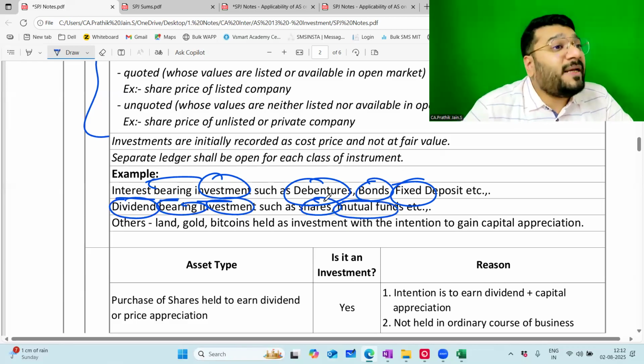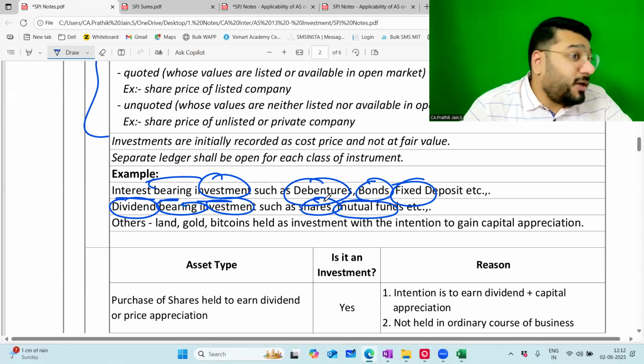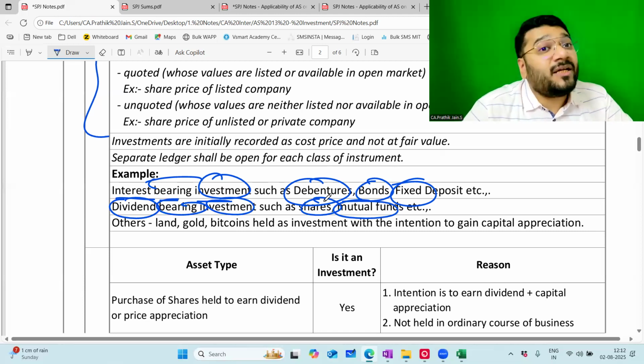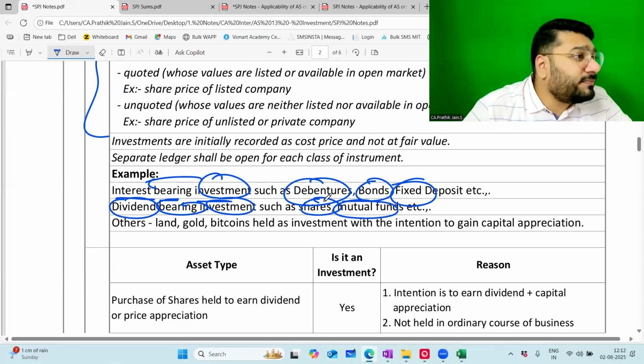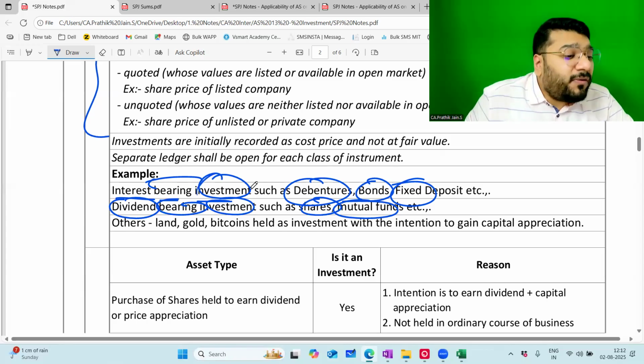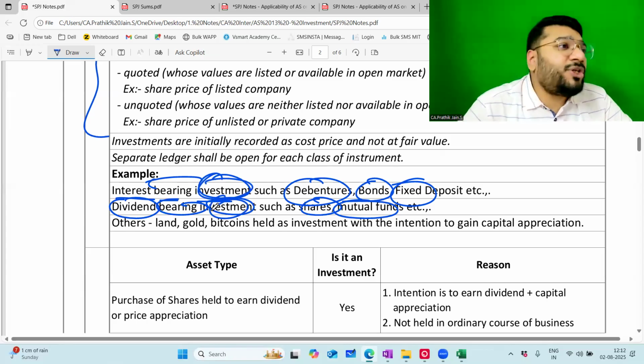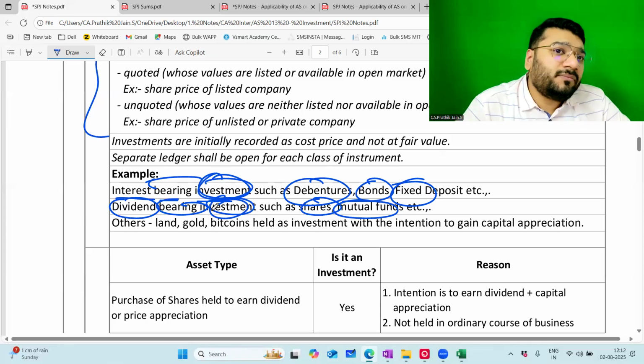You know that when you invest money in shares and mutual funds, for a longer period, you will get dividend, share of profit from that company. So those are called as dividend-bearing investments, dividend-bearing securities. Any problem? Instead of the word investment, if the AS or the question use security, do you have any problem?